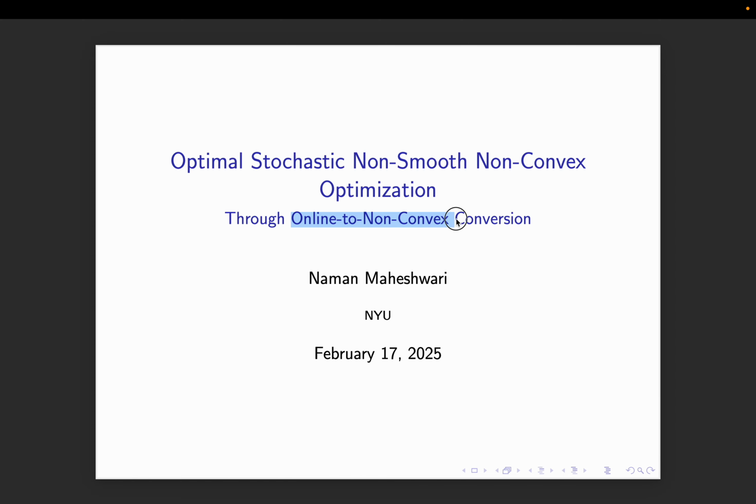And online to non-convex conversion is just an analysis technique. There is no algorithm as such here, but it's an analysis technique where we analyzed the non-convex randomized SGD through the lens of an online learning algorithm. And therefore, to find a delta epsilon stationary point, we have found the optimal number of iterations needed.